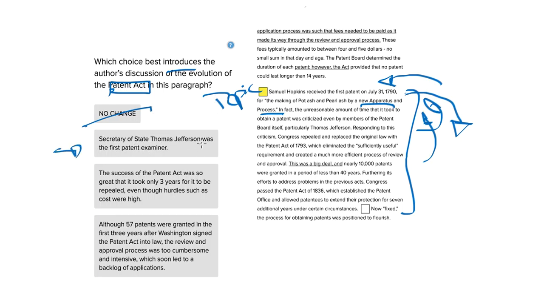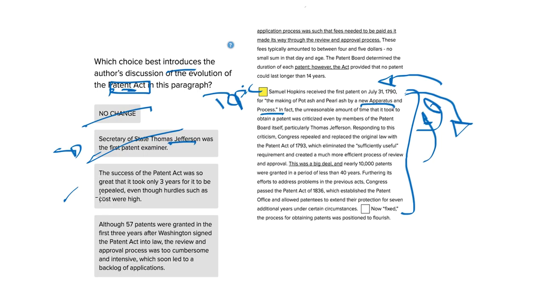Secretary of State Thomas Jefferson was the first patent examiner. This wouldn't be about the Patent Act again. This would be about Thomas Jefferson being the first patent examiner. We're not talking about Thomas Jefferson. The success of the Patent Act was so great that it took only 3 years for it to be repealed, even though hurdles such as cost were high.